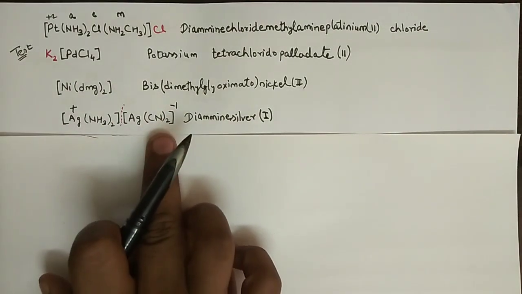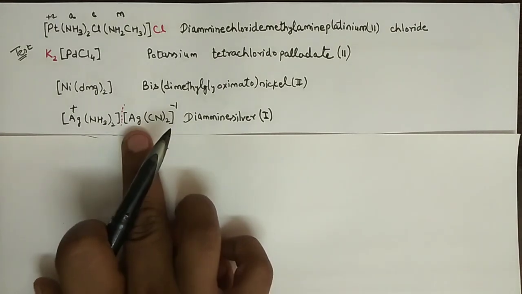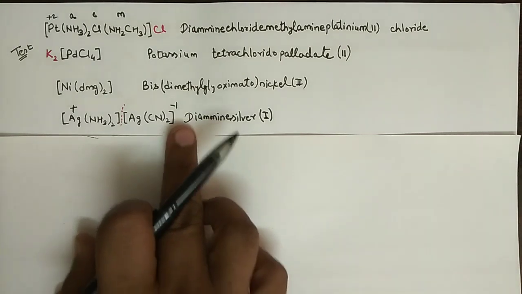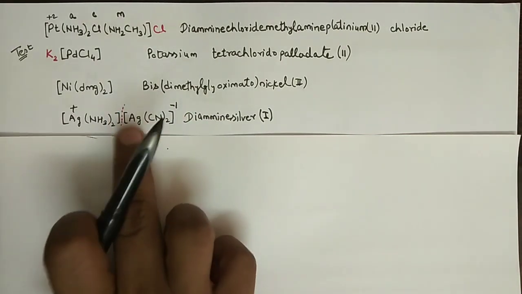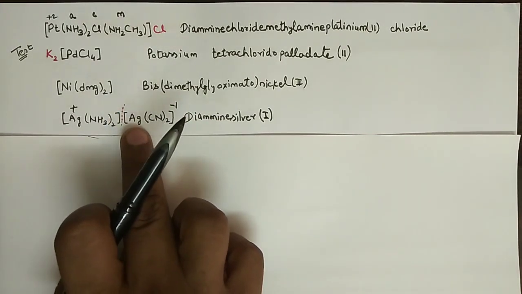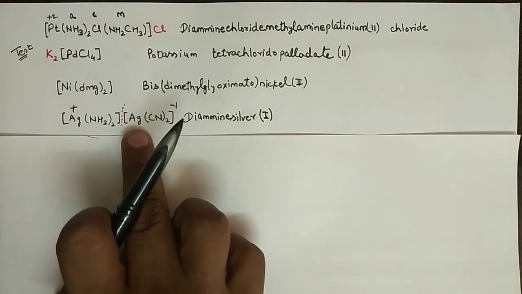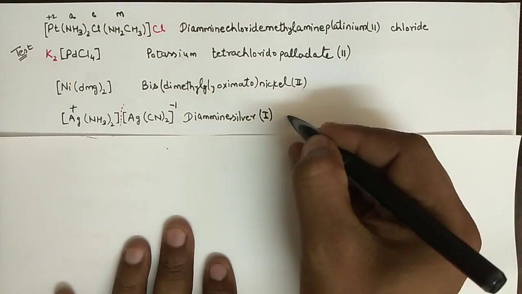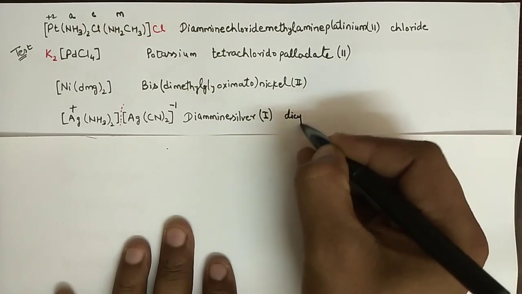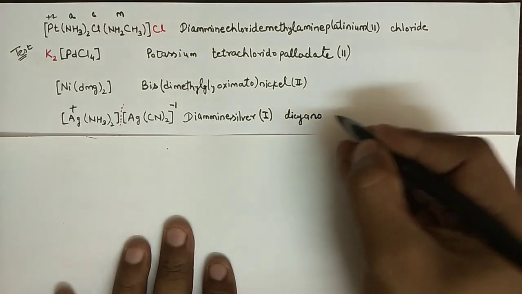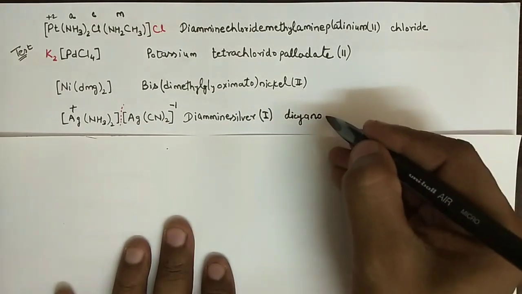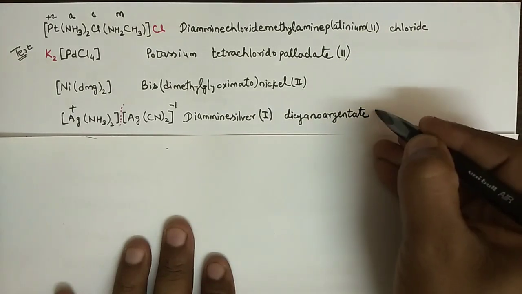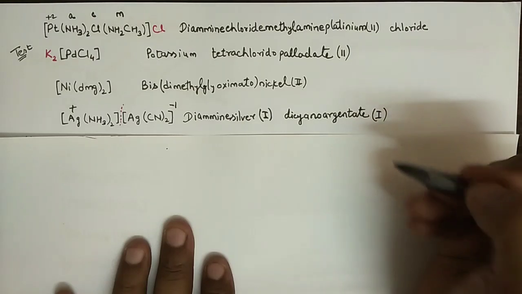Now here 2 cyano groups and again silver, but this time it becomes the anionic part, and we will name the metal of the anionic part with the ending ate. So first we have to put the gap and then again start with dicyano, and then do not write silverate, write argentate, and in brackets write the oxidation state.